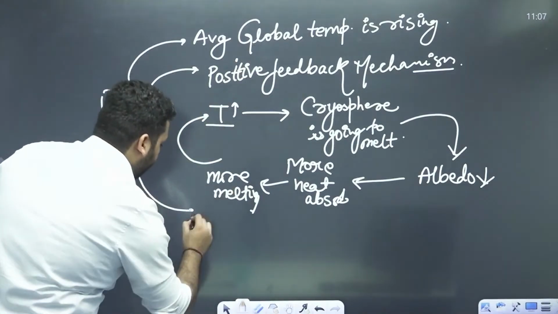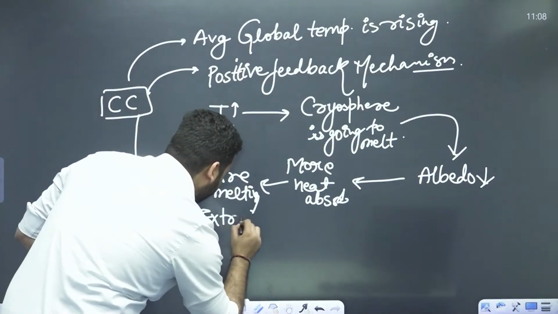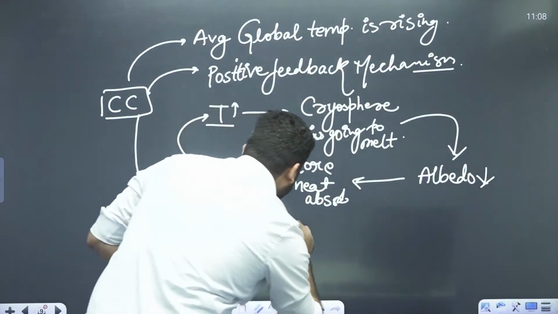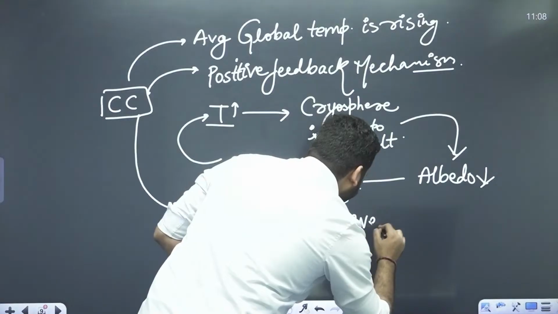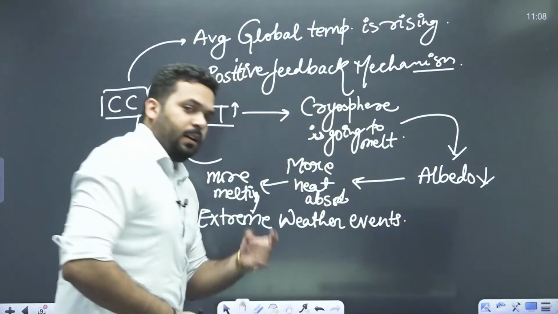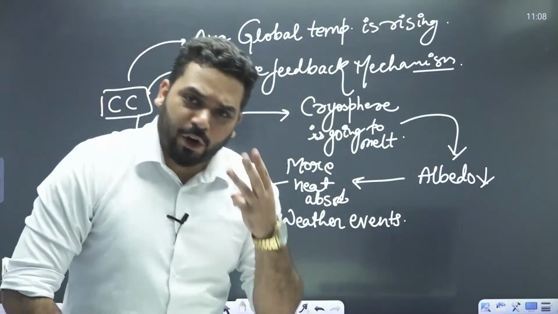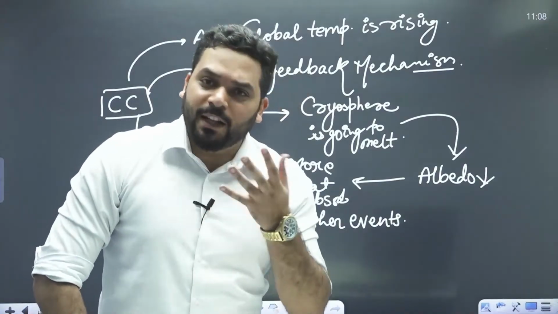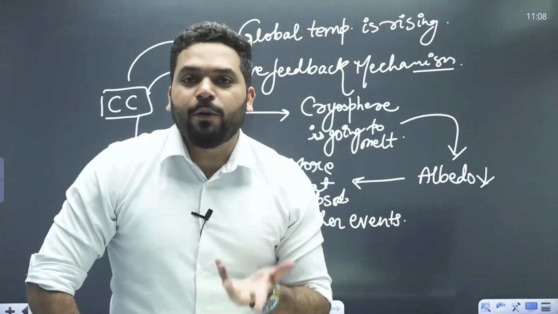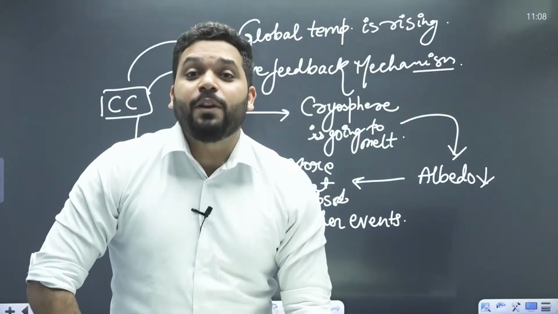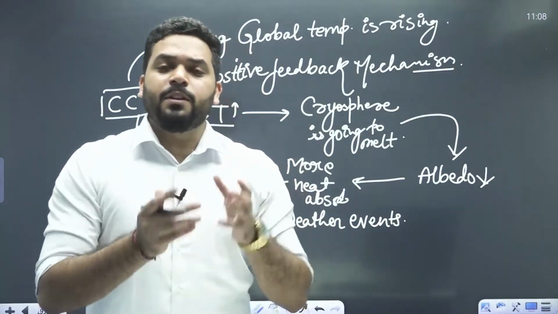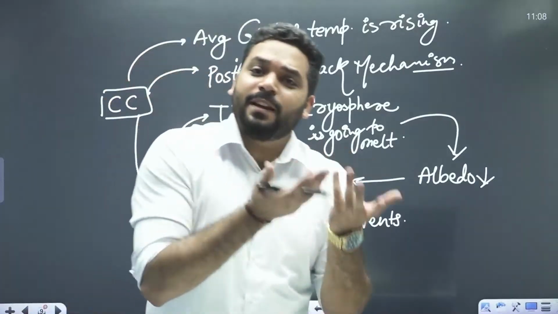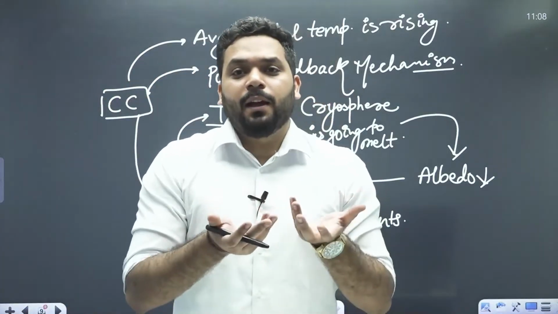Then extreme weather events: cyclones, floods, droughts, storms, dust storms, these are going to increase. Their frequency will increase. We can see that we are again discussing why the frequency of tropical cyclones in the Arabian Sea is increasing. The reason is climate change.